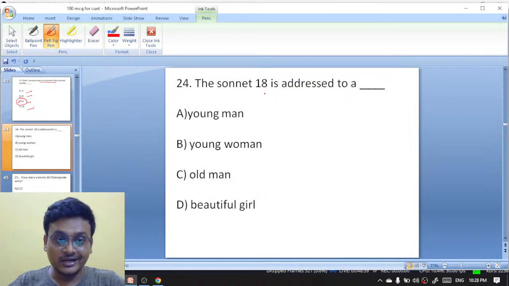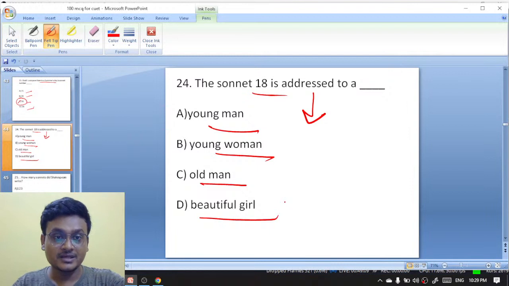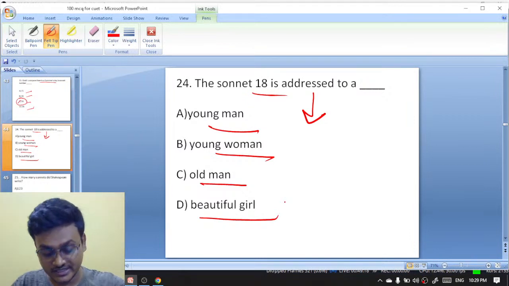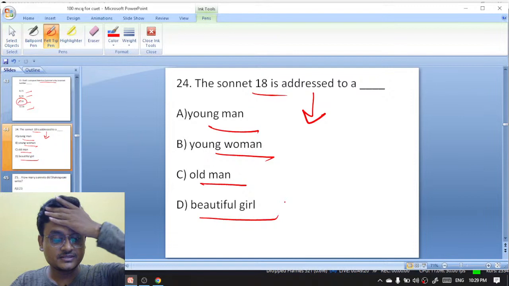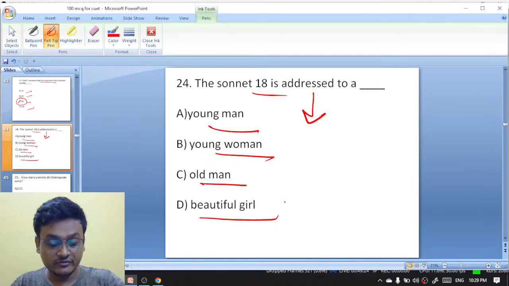Next question. The sonnet 18 is addressed to a young man, young woman, old man, or beautiful girl? To whom is sonnet 18 addressed? Good, exactly. It is C. Now moving on to question 24 on your screen.